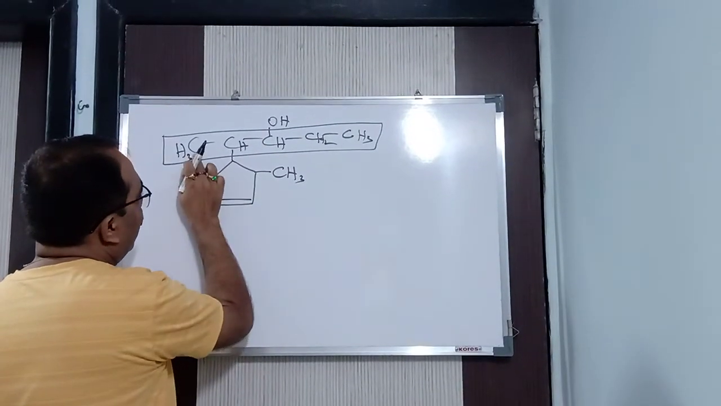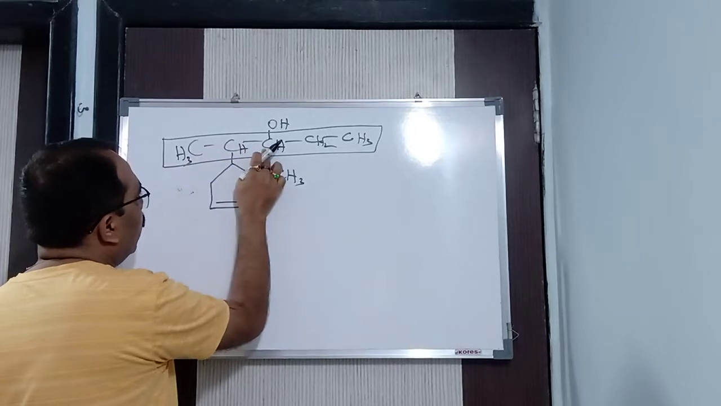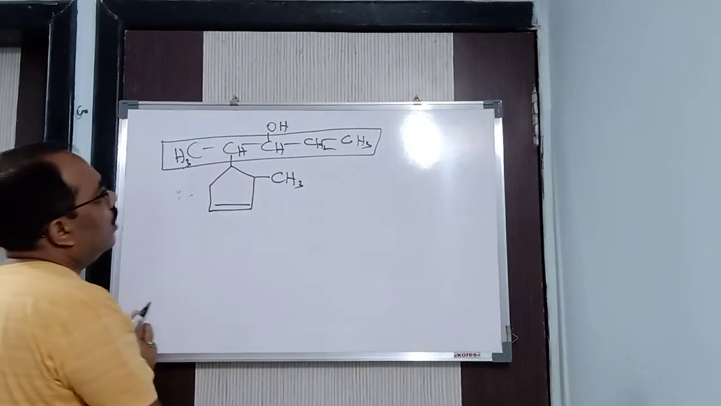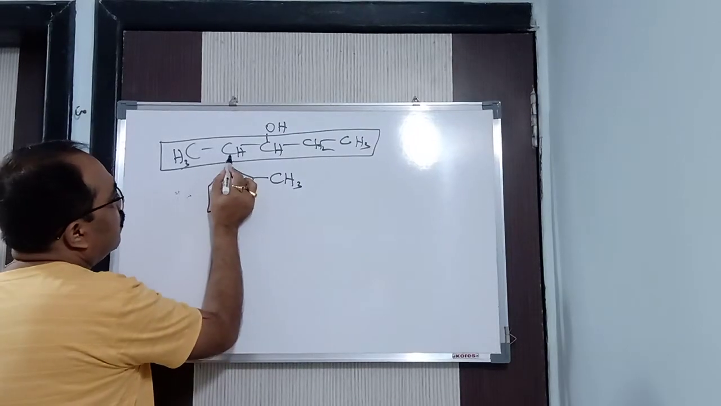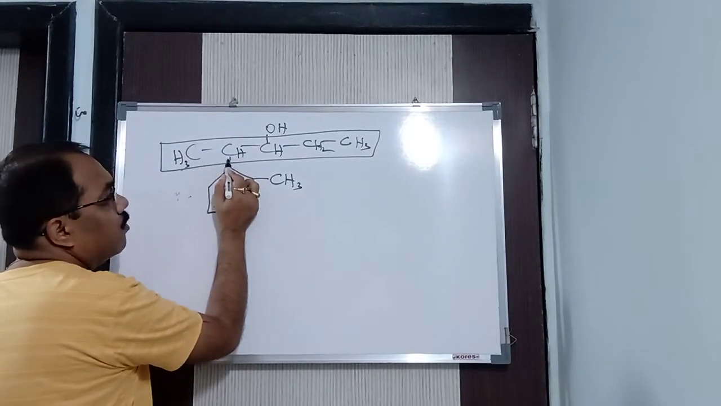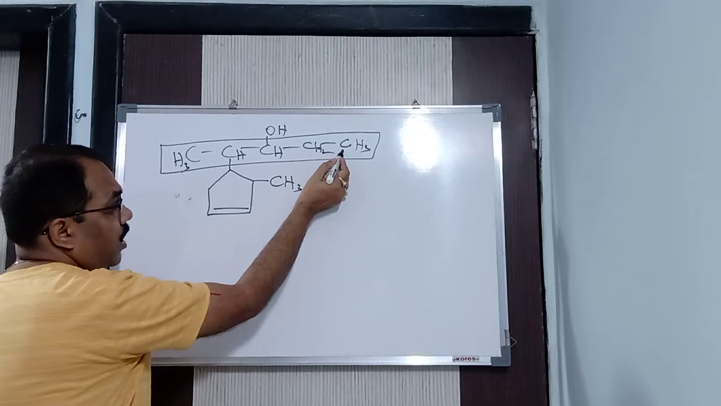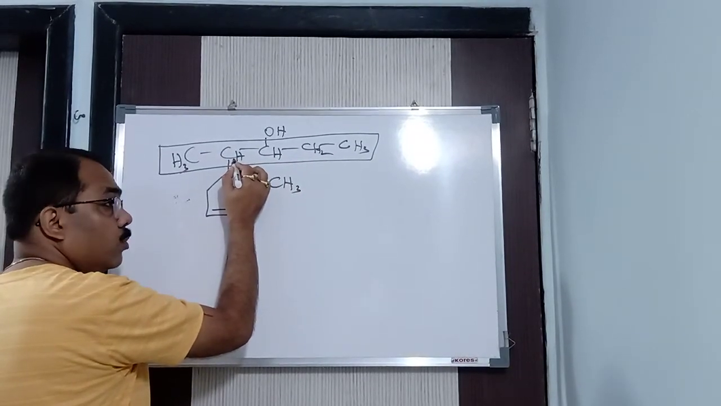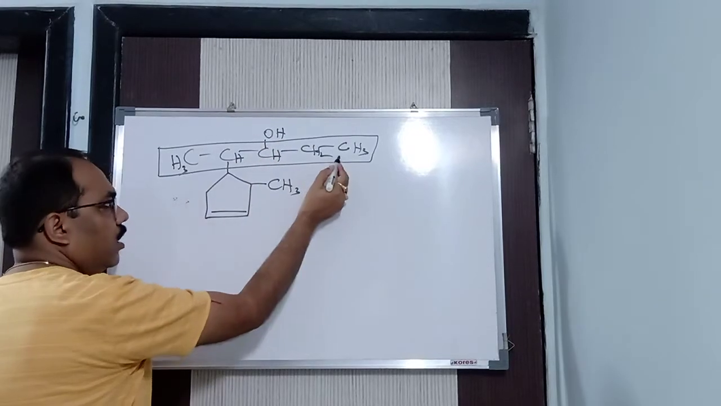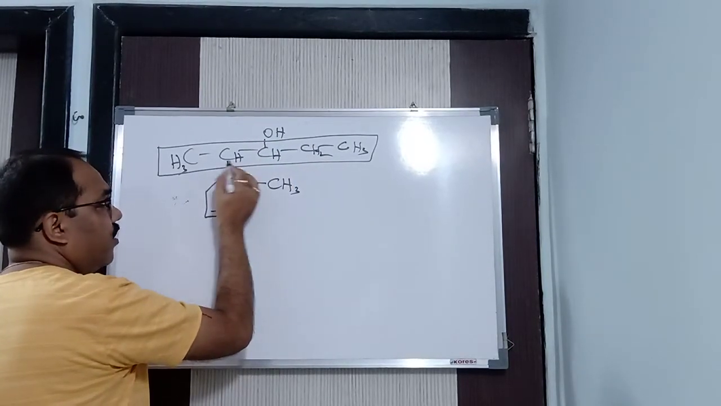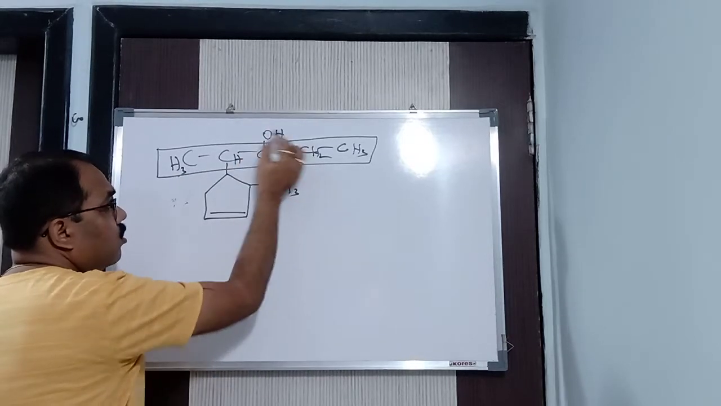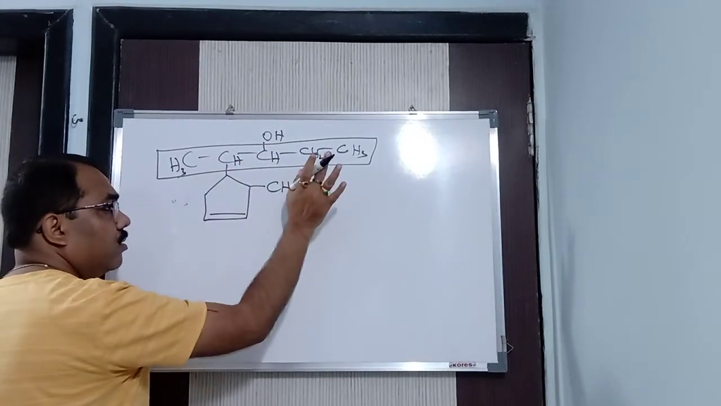But if we start counting from here, 1, 2, 3, then this prefix comes in the second position. And if I start counting from here, 1, 2, 3, 4, the prefix comes in the fourth position. See carefully: here the prefix comes in the fourth position, and here in the second position, because from either side the functional group comes in third position, no problem at all.